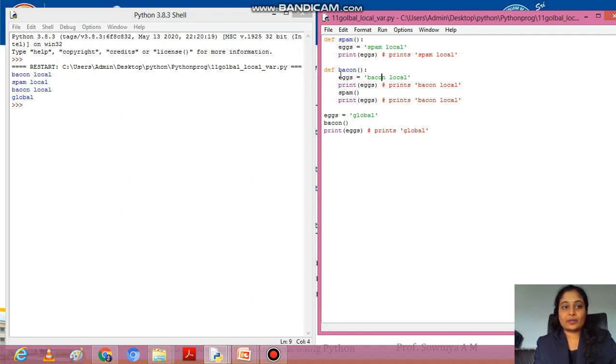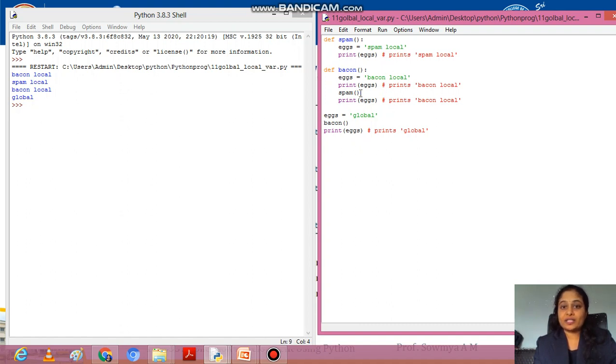So once the function beacon is called, it starts executing x beacon local. First, execution starts from the main program, not with a user defined function. So x will be allocated to global, then function beacon is called. Once beacon executes, x will be defined for local, beacon local. So once you print, it prints beacon local, because the x value is replaced from global to beacon local.